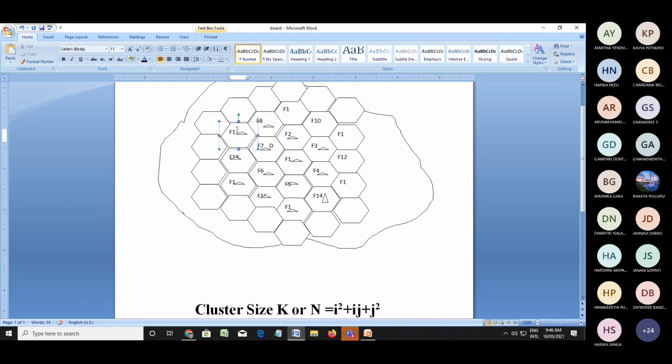Actually, we don't know exactly where F1 comes. How to find where exactly the same frequency comes again? What is the importance of K or n?